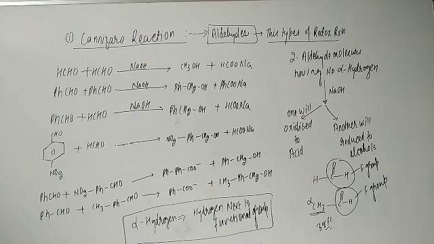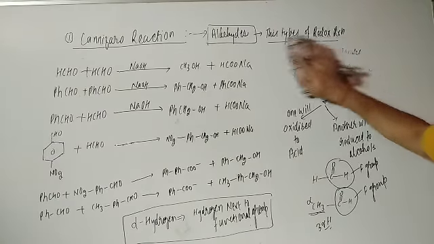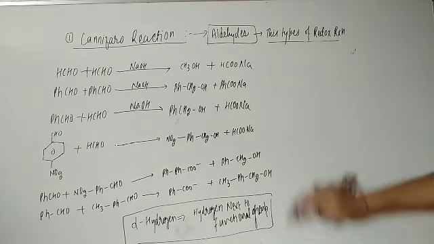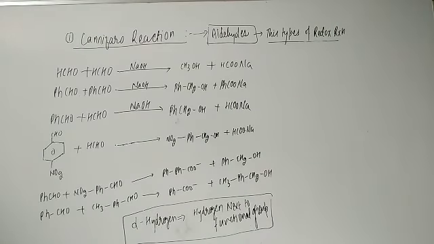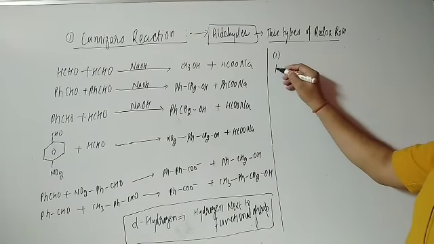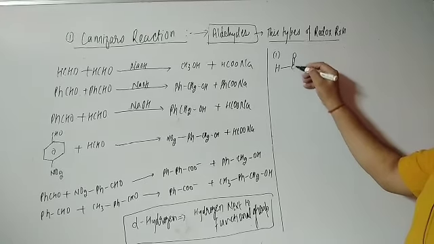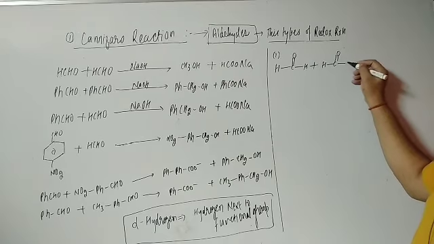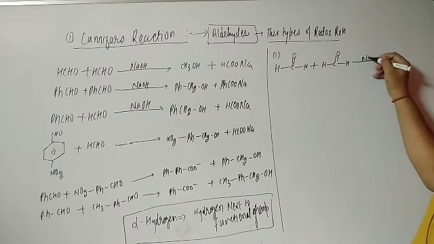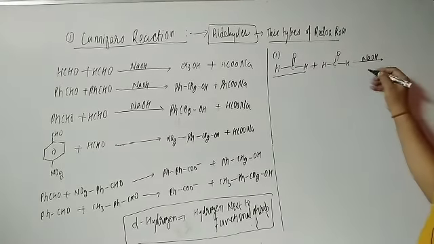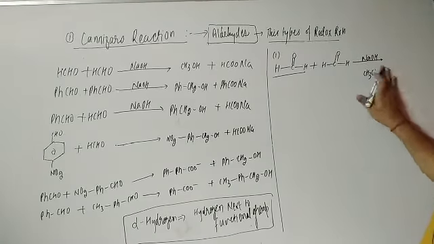So let us have a look at the first reaction, students. I have written 2 to 4 or 6 reactions. I will go one by one, then I will explain. So for the first reaction, I am having HC double bond O and here is H, and another HC double bond O and here is H. You are treating with what, student? NaOH. So one will oxidize to acid.